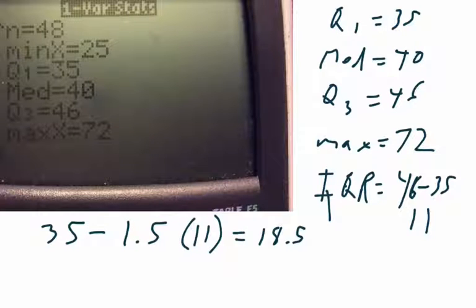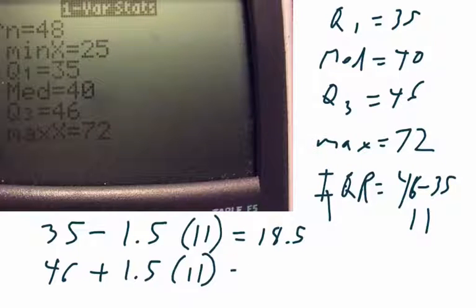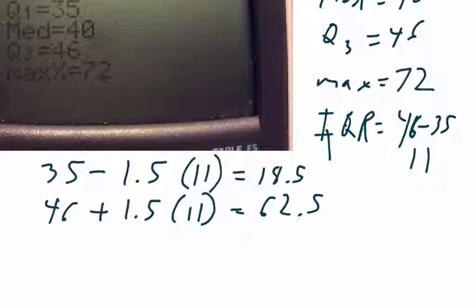And no one this year guessed my age to be less than 18.5. And then for the upper one, I'm going to do 46 plus 1.5 times 11, which is 62.5, which means that there is an outlier at 72.